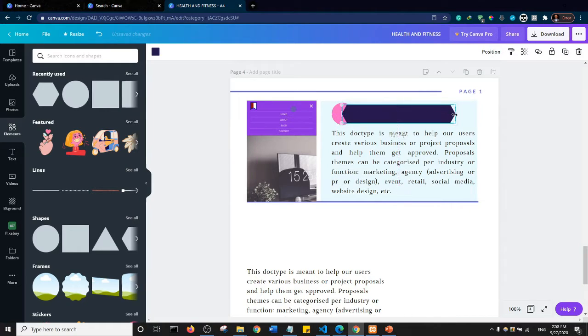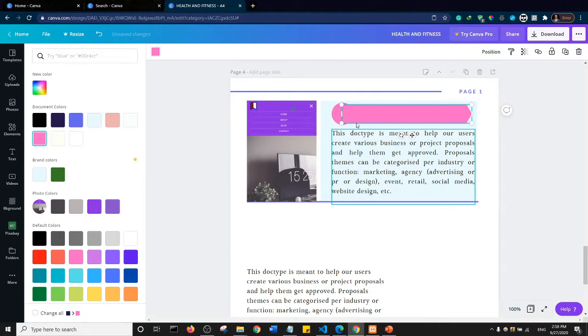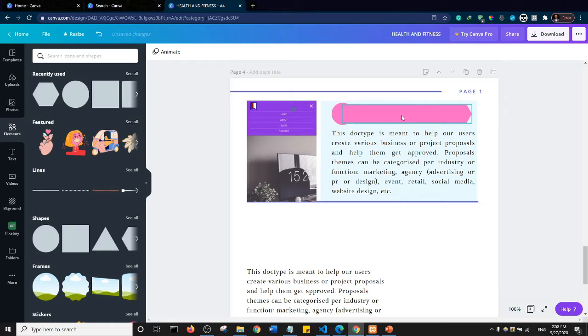Okay, and then I'll just expand it to the end of the line. So I'll select this image and make it the same color as this one. If I click outside here, you see that we have this shape here. So what I want to do now is add text here.